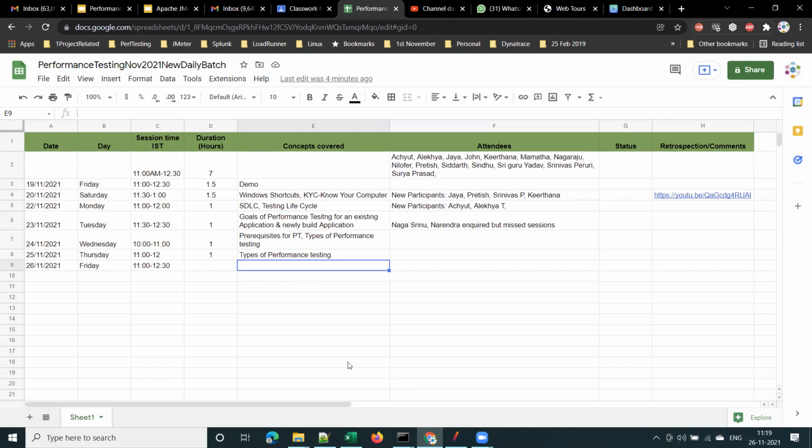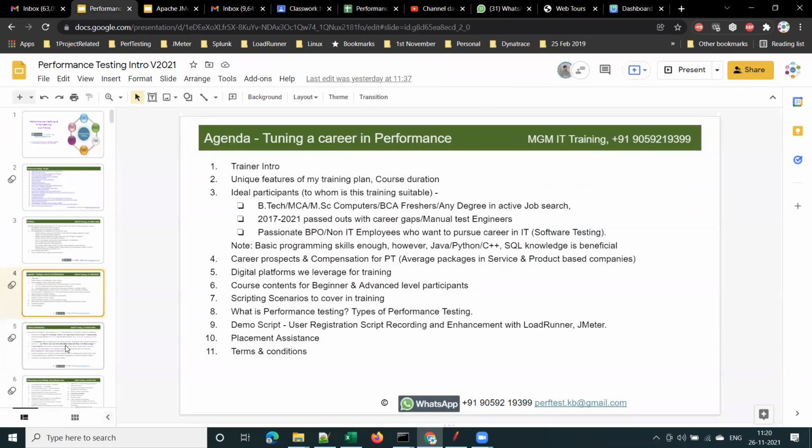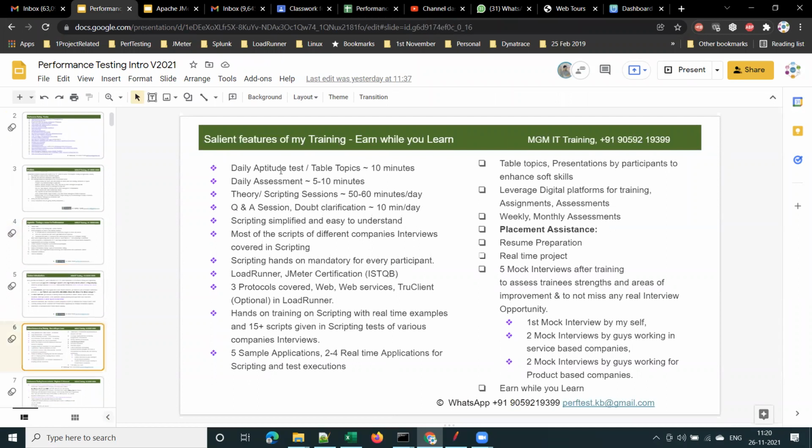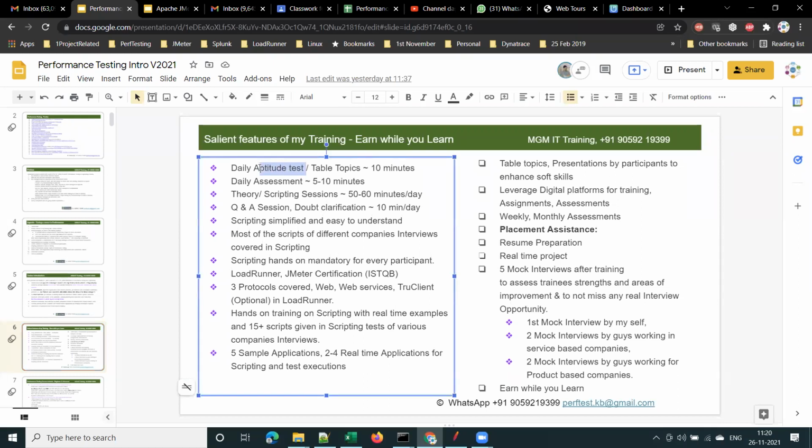Before starting today's session, let's have some aptitude questions, guys. The reason I include these aptitude questions in the training is that few organizations conduct aptitude tests, not only for freshers. Please remember this. Aptitude tests are not only for freshers, but even for people with 10 or 15 years of experience. Some people ask, we already have experience, so why do we need this? No, nothing like that. Some companies conduct aptitude tests even for 10 to 15 years experience candidates.